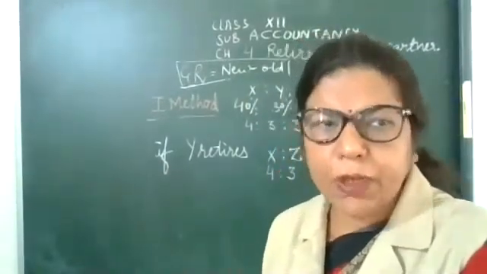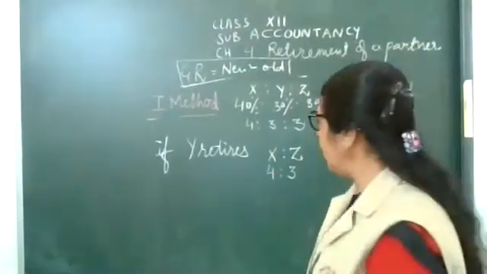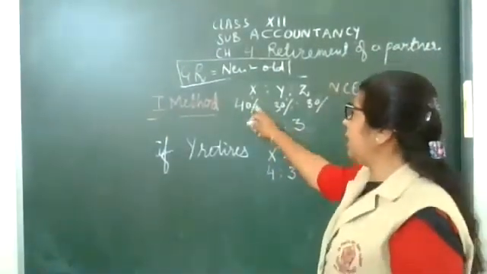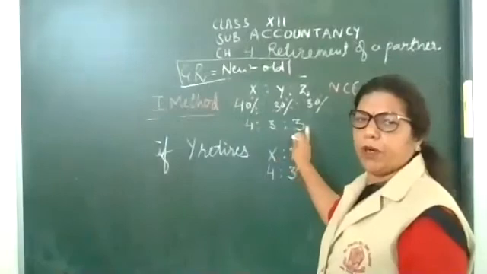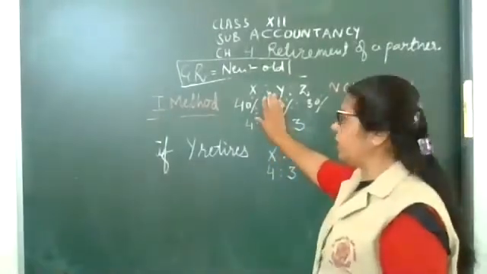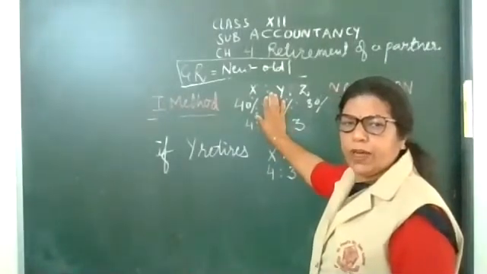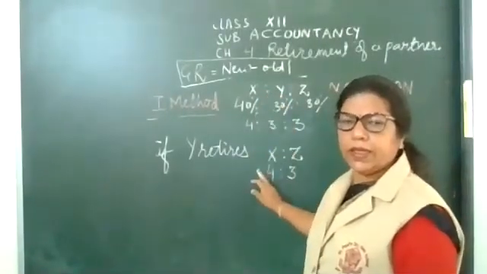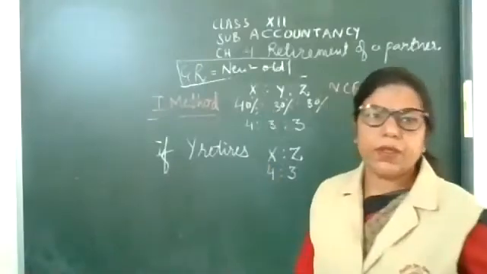Okay, note down please. See, change the percentage in simple form. And then see Y is going out, so remove the Y. X and Z are remaining partners.